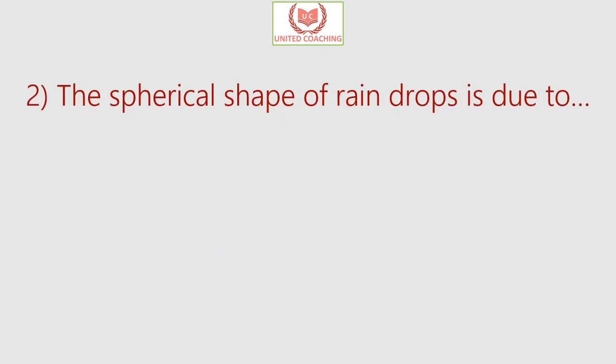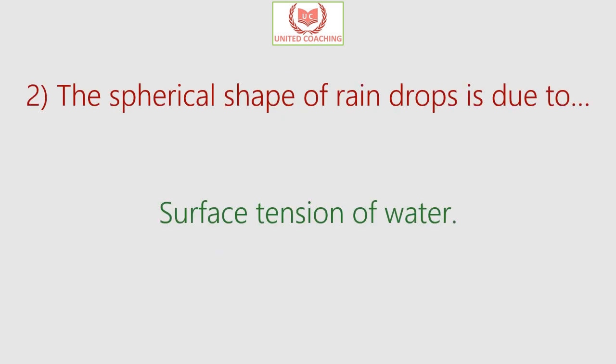Our next question is, the spherical shape of raindrops is due to. So the answer is surface tension of water. This surface tension causes the formation of a so-called skin on the water drop that makes the molecules stick together, and the spherical shape has the smallest surface area compared to other shapes with the same volume. This results from the tug of war between two forces, the surface tension of the water and the pressure of the air pushing against the molecules of the liquid, and this makes the shape of the raindrop spherical.